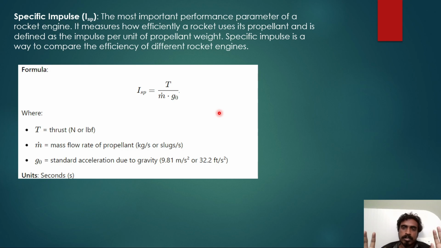So in specific impulse, for what amount of time can 1 liter of fuel produce thrust? For what amount of time can 1 liter of fuel accelerate or propel the rocket? I have 1 liter of kerosene, and for what amount of time will it work or produce thrust? That's what impulse is. That's why it is 299 seconds, 300 seconds, 500 seconds. A specific impulse of 500 seconds means that for 500 seconds, 1 liter of fuel can survive.